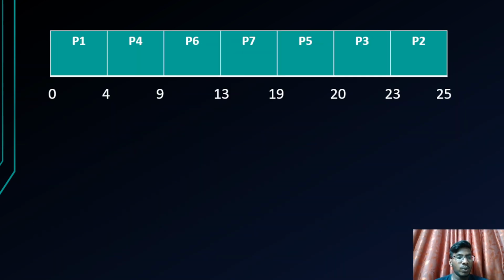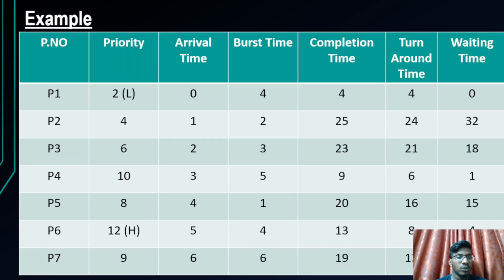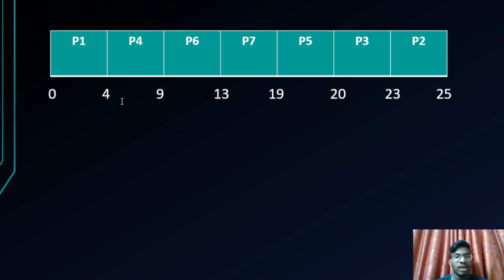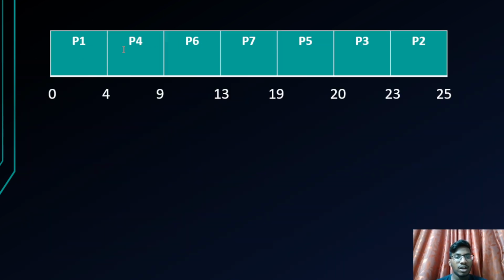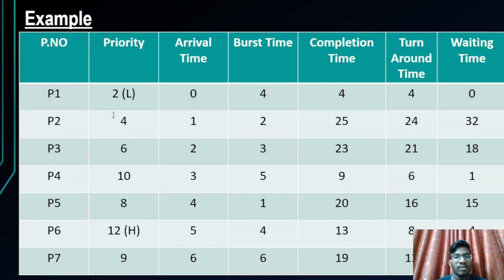To solve this type of problem, we need to take a ready queue. The ready queue places all the processes in a queue based on their arrival times. As we are discussing the priority scheduling algorithm, we also need to consider the priority of each process, such that the highest priority process will be executed first. In this ready queue, we have placed P1, but P1 is given a low priority.